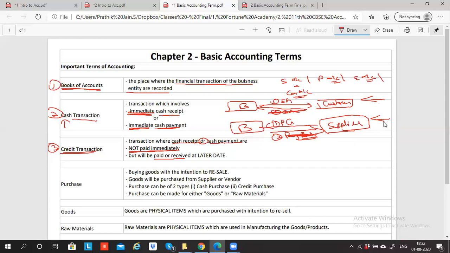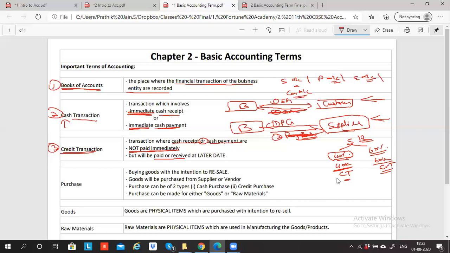Any doubt? Yes, please. Sir, if the customer pays an advance of 40 or 50%, and at a later stage he pays the rest, then what will that be called? So you're telling me, sir, I am selling now, and the customer is paying 40% now, and the remaining 60% he will pay at a later date. So to the extent of 40%, you will have to calculate the amount. Let's say my sale value is 1 lakh rupees. So 40% means 40,000 rupees. This 40,000 is my cash transaction, and this balance 60,000 rupees is my credit transaction.